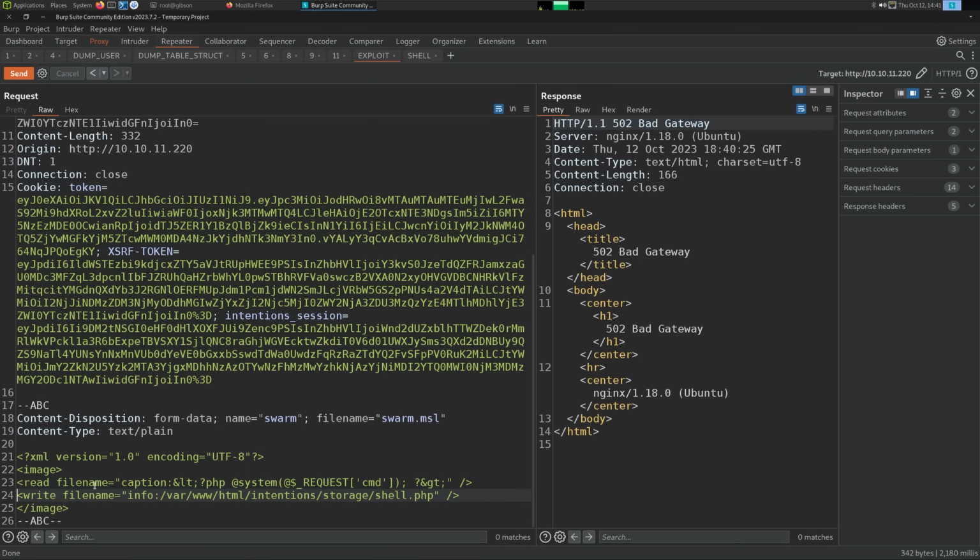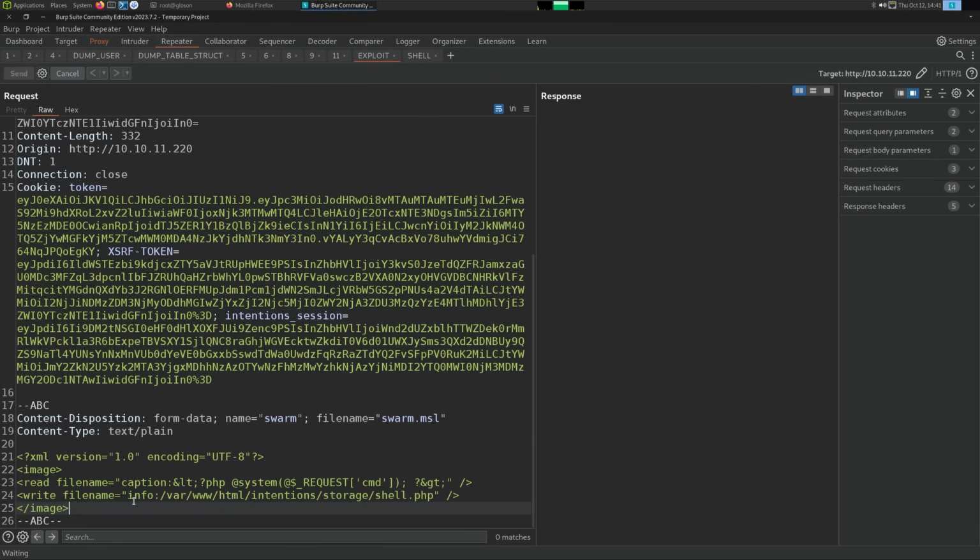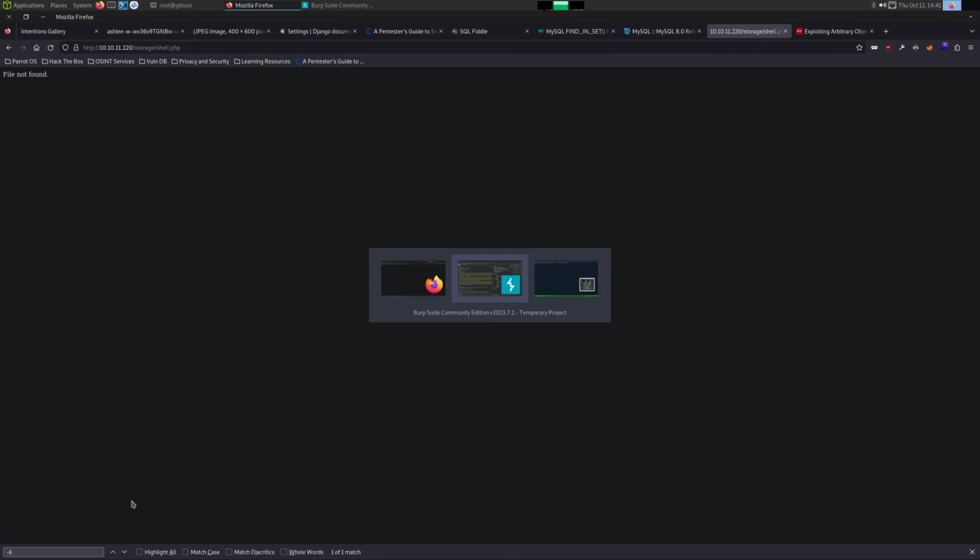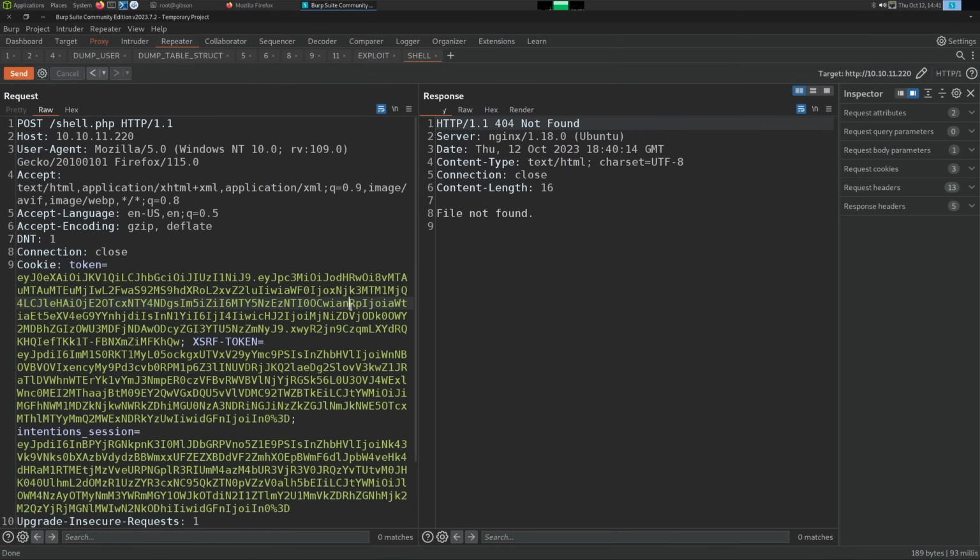Get rid of those spaces there. See if I put the host. Could be a virtual host header. No. I am really not sure why this isn't working.